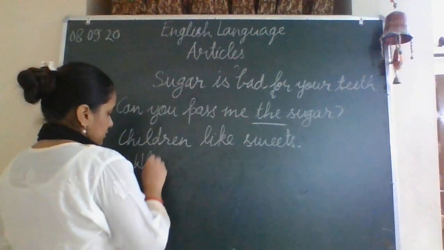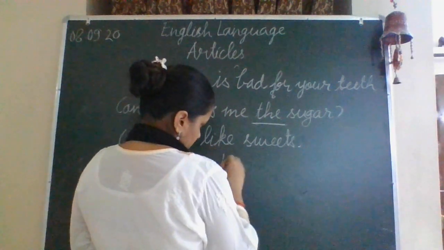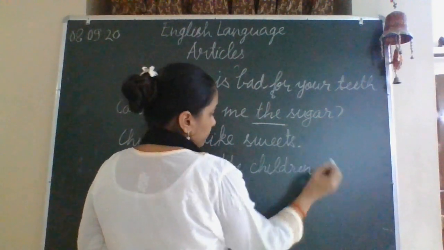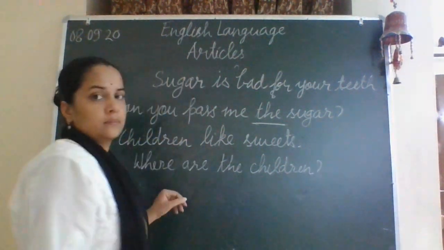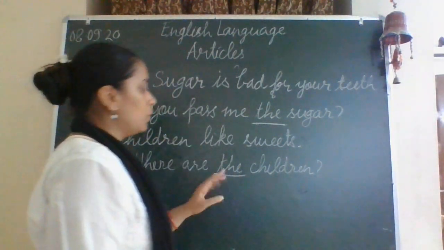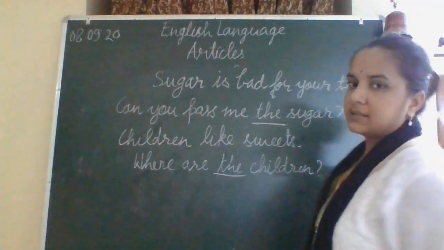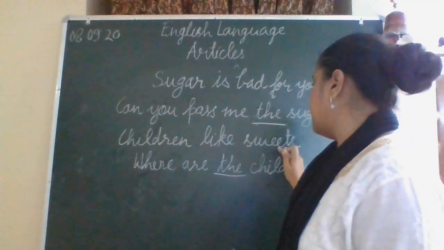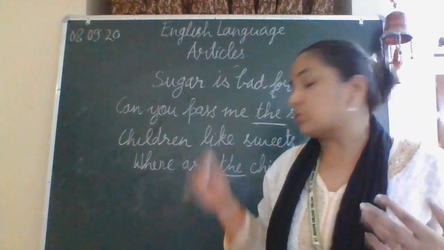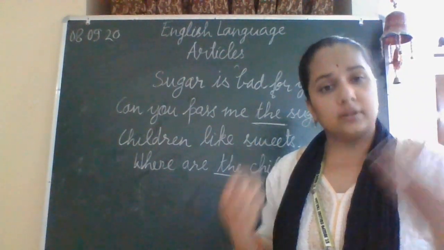Now another sentence: Where are the children? Here we have used the because we know the person is asking about particular children. Where we say children like sweets, it can be any group of children, somewhere else, in some other state, in some other country. But when we say where are the children, the person must be asking about some particular group of children.